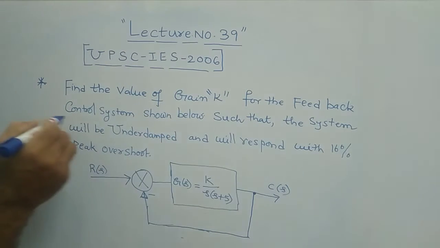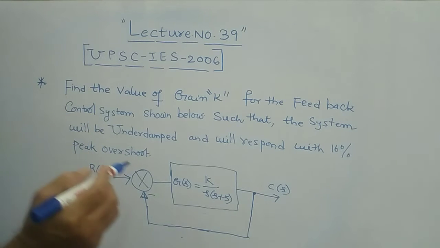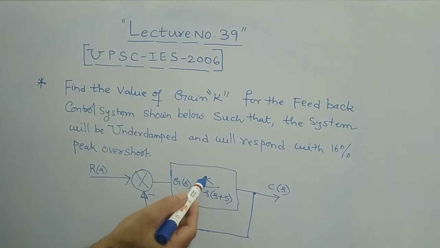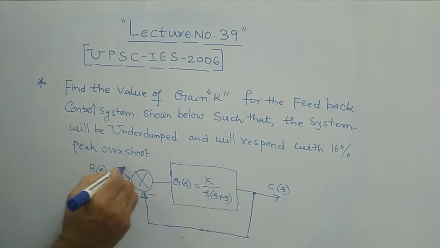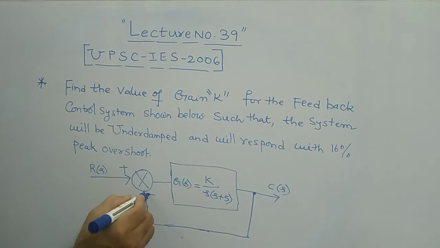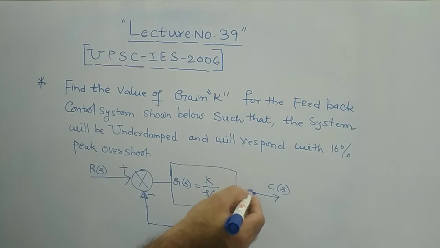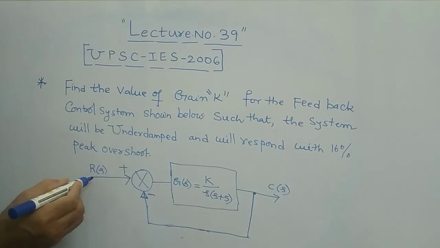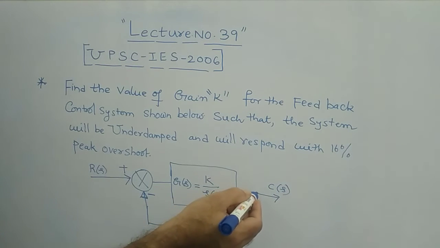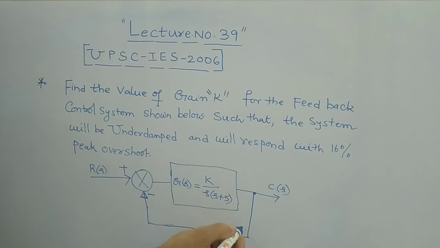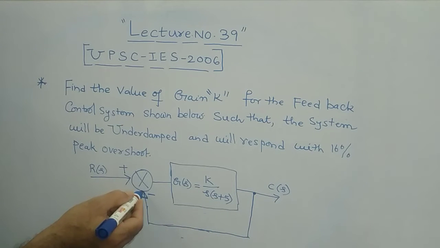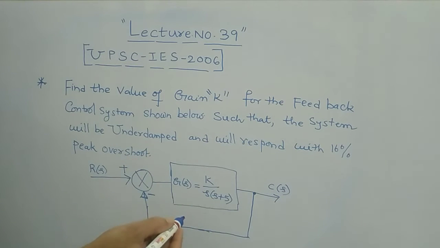This is what a feedback control system is. R of s is obviously the input, and C of s is our output. Part of the output is given as feedback with a negative sign, and then it is called negative feedback. If it is plus, then it is positive feedback. So it is a negative feedback control system.